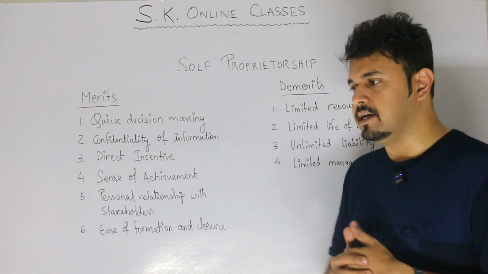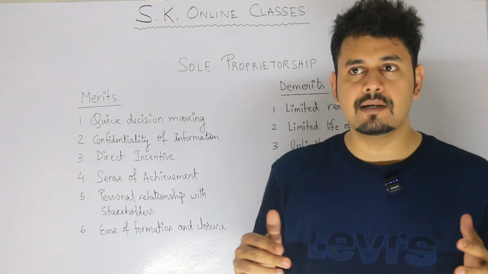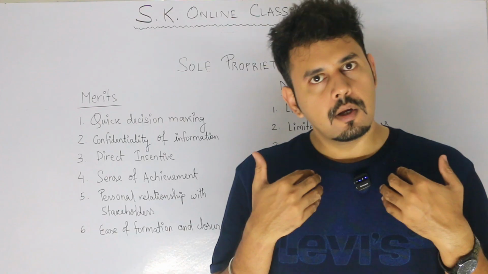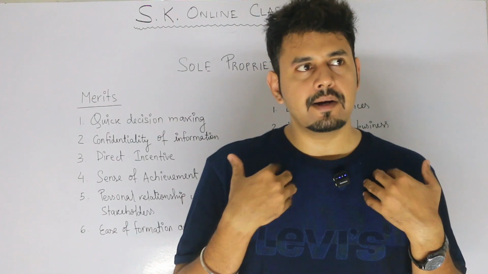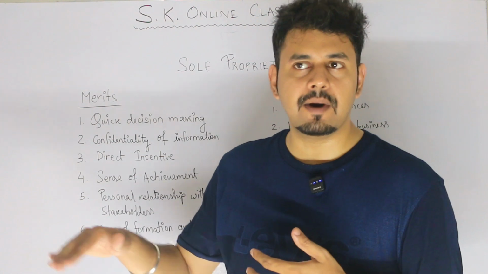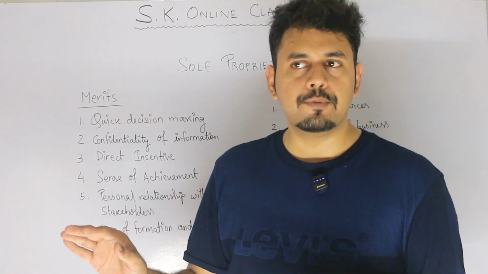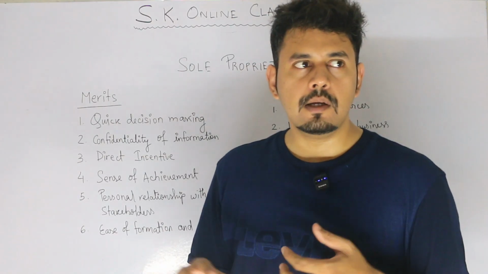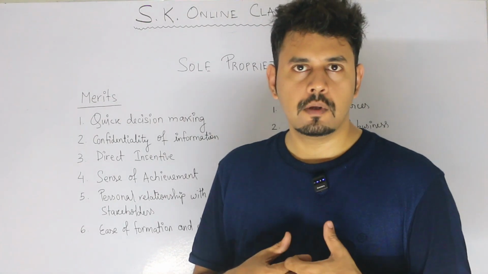Next, direct incentive. Now suppose I have a store. Let me give you another example, a bookstore. Now I have one branch which I am managing myself. I'm the proprietor managing one branch. I have another branch which is maintained by that particular shop's manager or the staff. Now we are supposed to close down the shop at 9 p.m. Exactly at 9 p.m., say in both shops, a few people just arrived. They came to buy books.